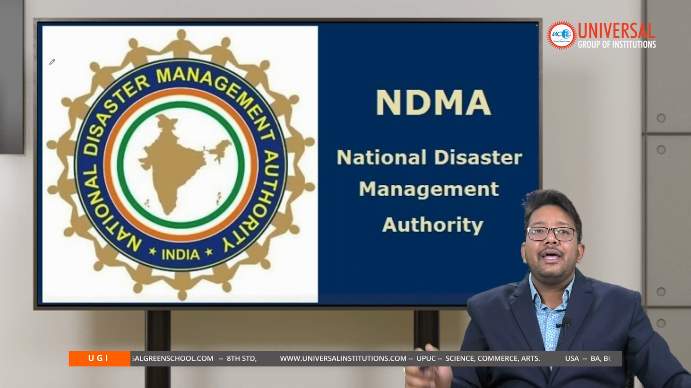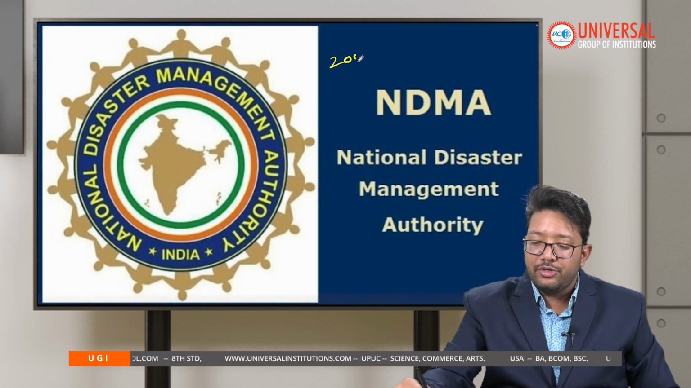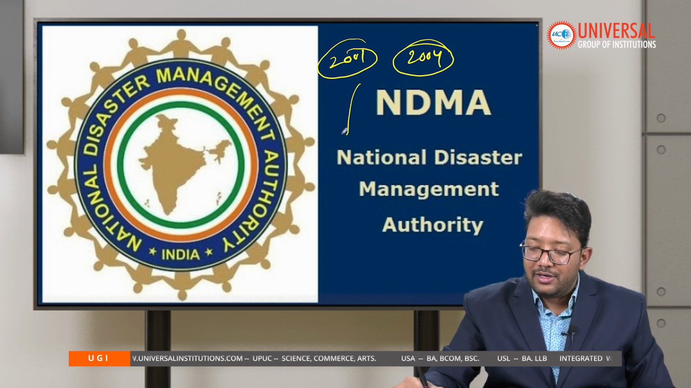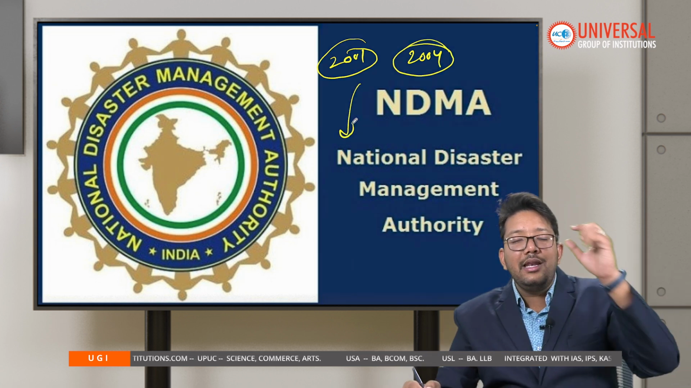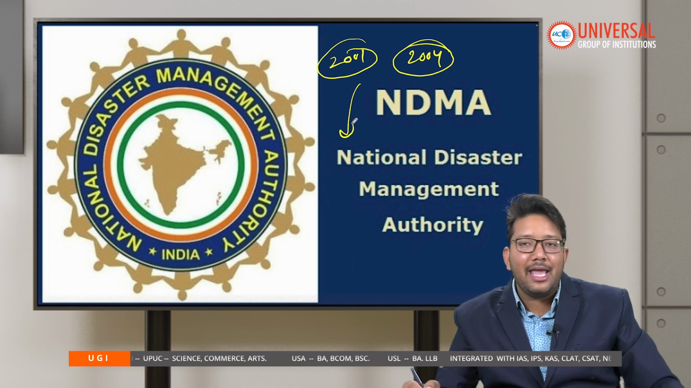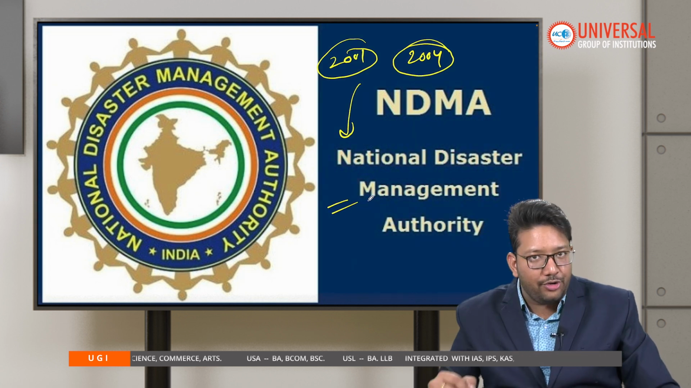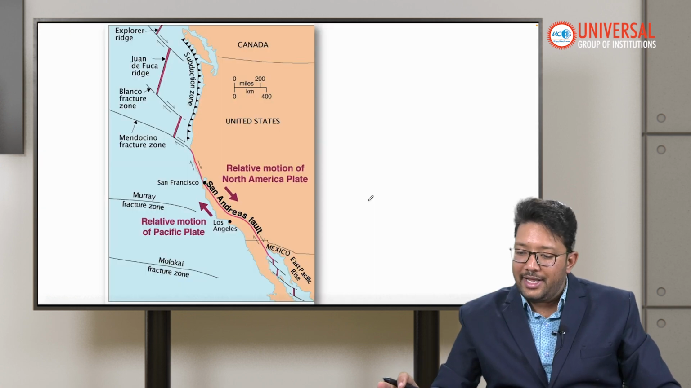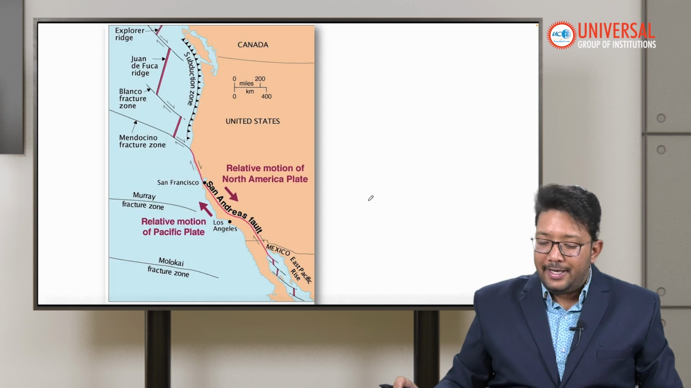So in 2001, the Bhuj earthquake came. In 2004, the Indian Ocean earthquake came. After that, the Indian government established the NDMA, the National Disaster Management Authority. Its ex-officio chairman is the Prime Minister of India.